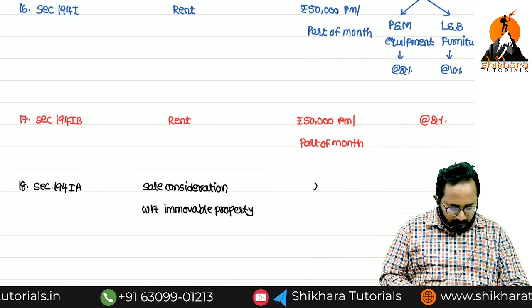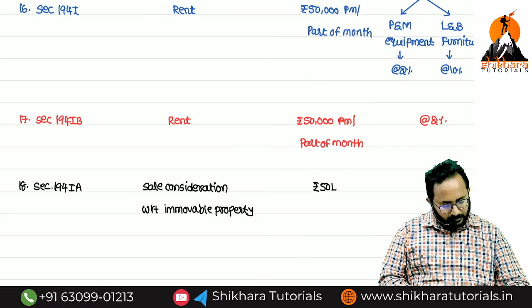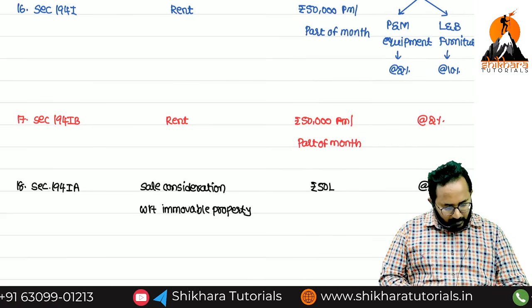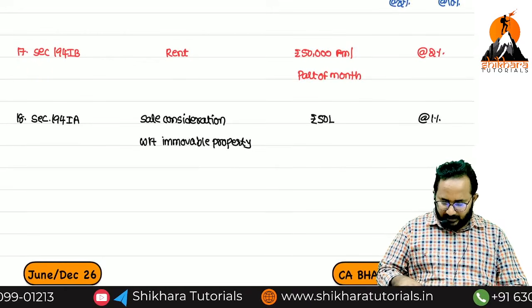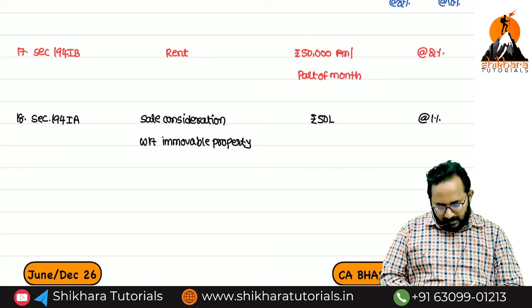What is the threshold limit? Rupees 50 lakhs per transaction. What is the TDS rate? 1%.